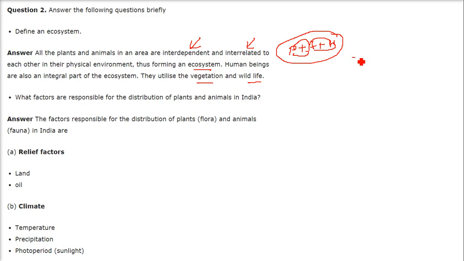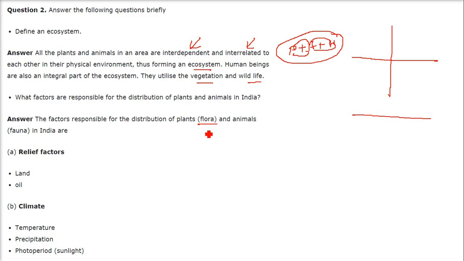What factors are responsible for the distribution of plants and animals in India? See, India has a long latitudinal and longitudinal spread. Because of this spread, and here we have the equator, we have everything. We have mountains, we have desert, we have oceans, we have everything out there.